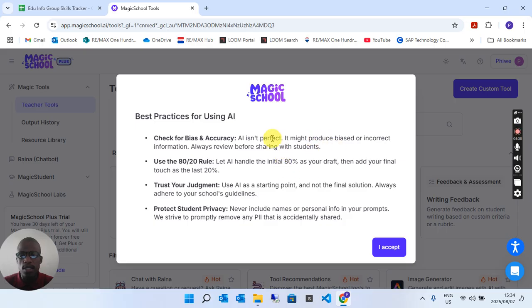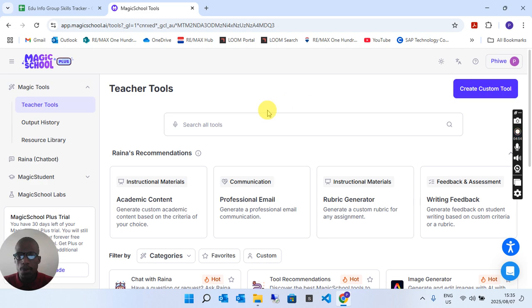So yeah, you need to check out for biases and accuracies. Use the 80-20 rule, trust your judgment, and then protect student privacy. I accept, that makes sense. And then we are in.